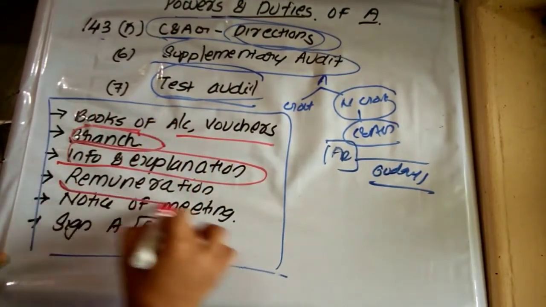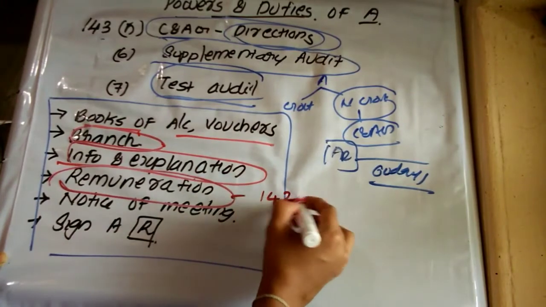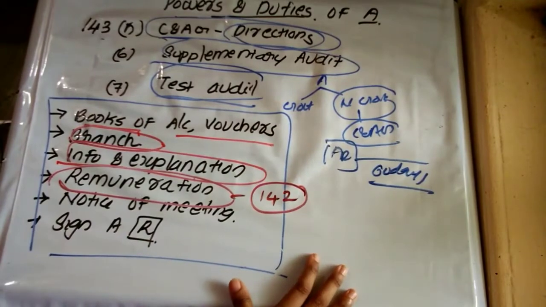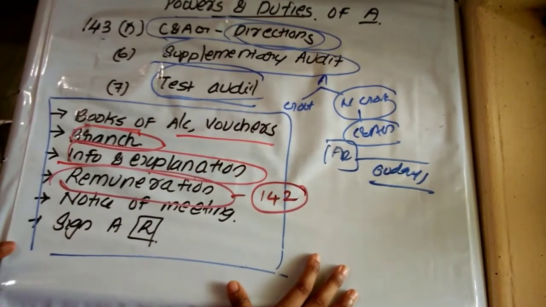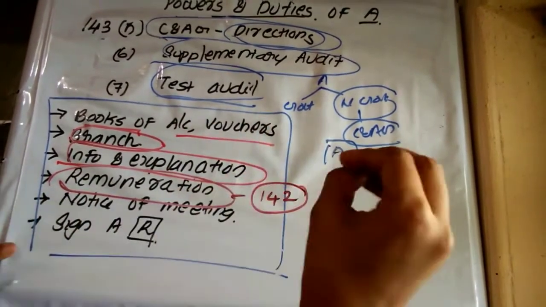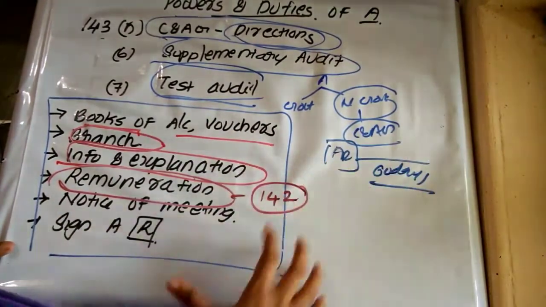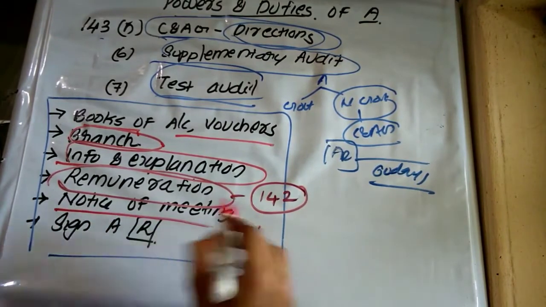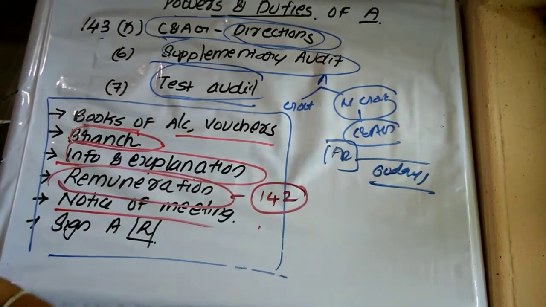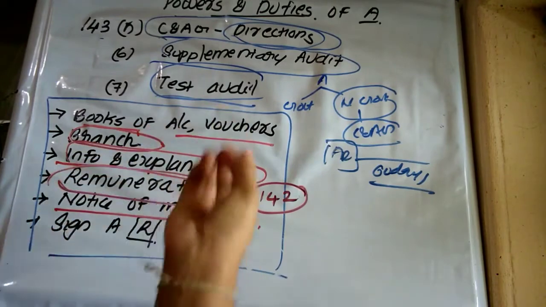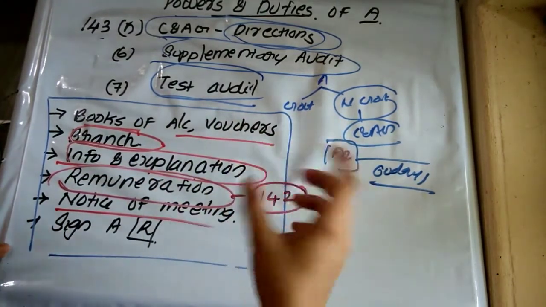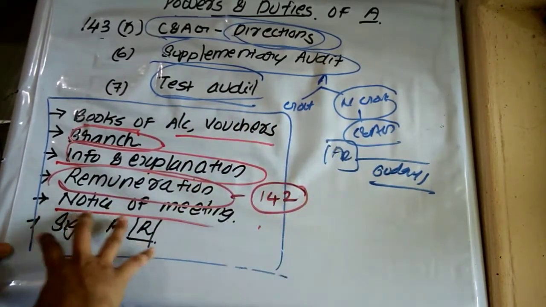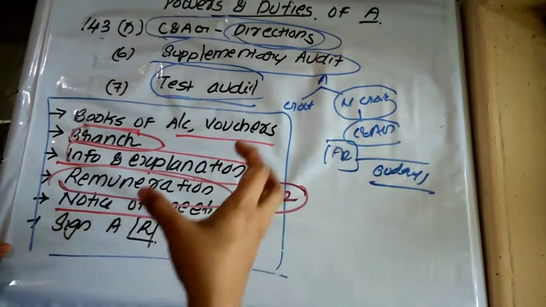Right to visit branch. Right to receive remuneration. We have already discussed this as per section 142. In the case of the first auditor, remuneration may be fixed by the board of directors. For the subsequent auditor, members at the annual general meeting may fix it or prescribe the manner in which the remuneration is to be paid. Then notice of meeting. Section 140 subsection 8 provides that the auditor of a company has the right to receive notice of meeting, and the auditor shall attend the meeting unless he is exempted, and such attendance can be either through proxy or in person. So he has the right to receive notice as well as attend the meeting.